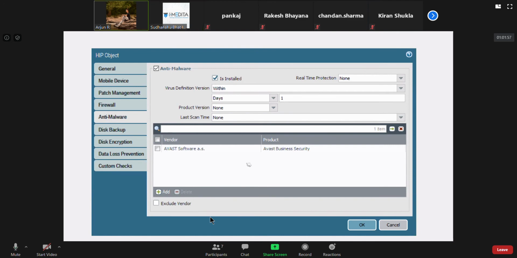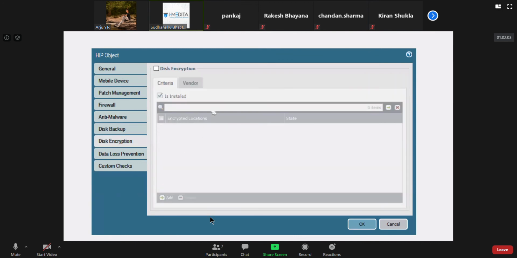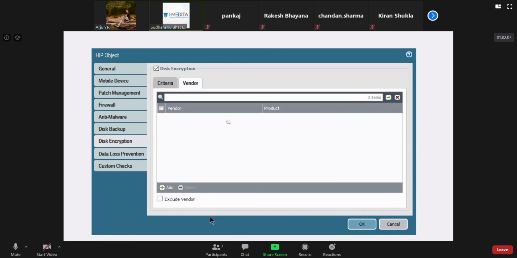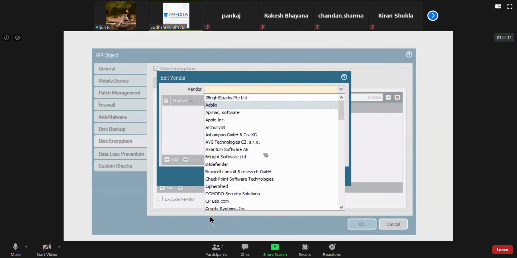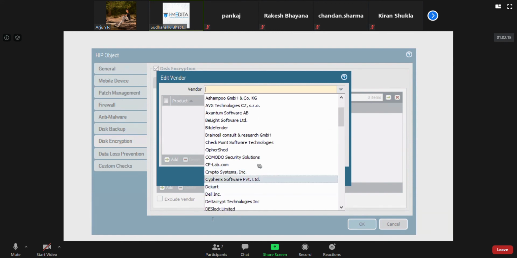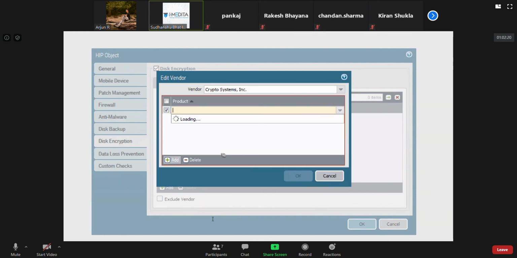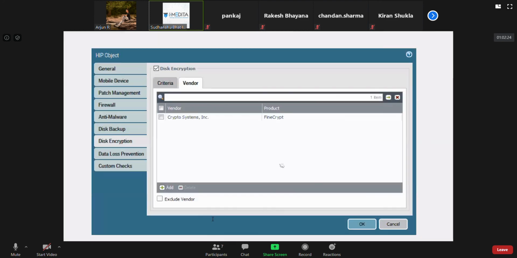So it's just telling that if these things are not there, you can even specify the disk encryption. The disk encryption should be there. You can even specify a vendor for that. It should be whatever, crypto systems, FineCrypt. If it is not there, we will not allow.